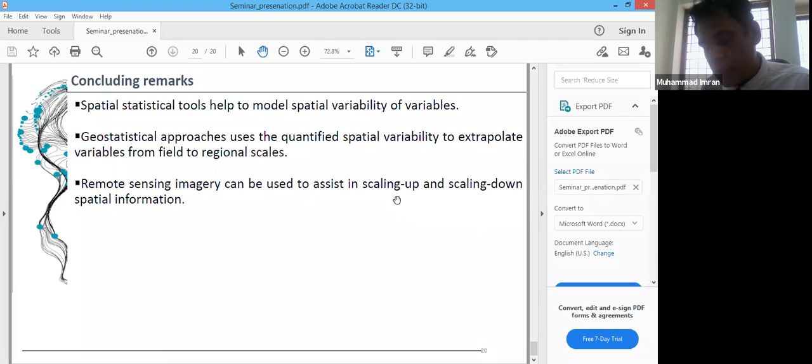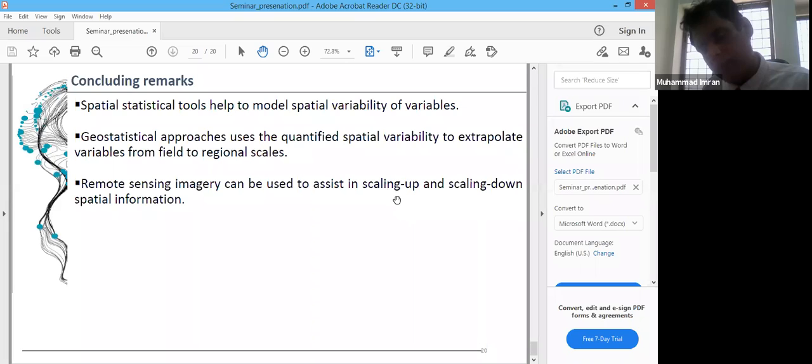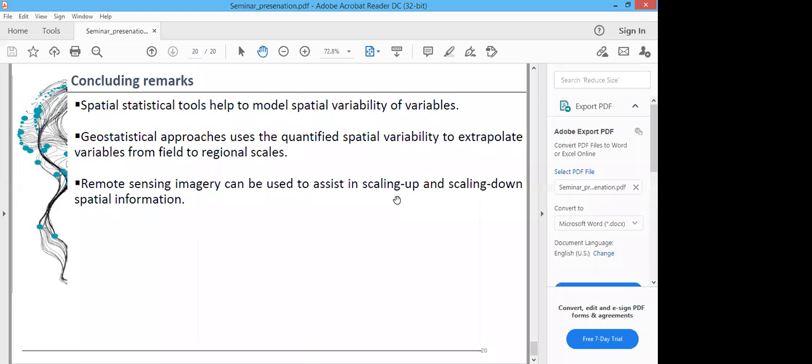So we separated 25% of the statistical observations and kept them as a sample data set for the accuracy assessment, and we found a very close match between the results of our spatial statistical models and the statistical data sets.